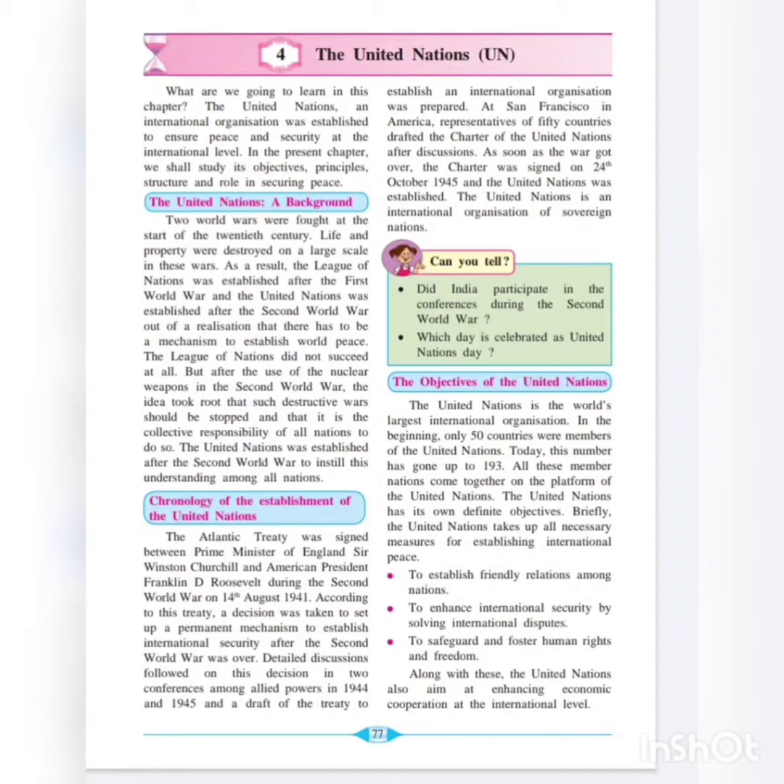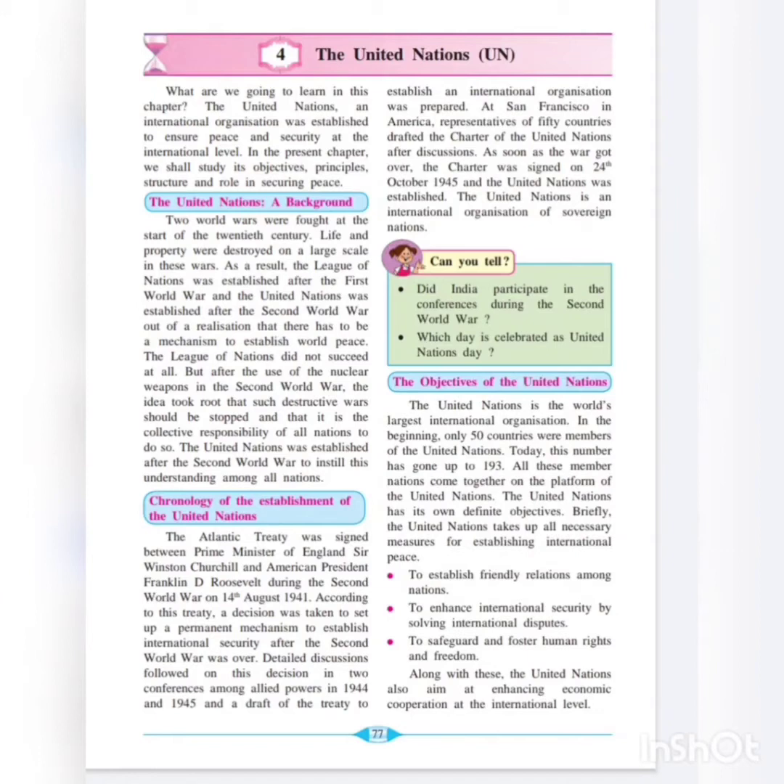Next we are going to study the chronology of the establishment of the United Nations. The Atlantic Treaty was signed between the Prime Minister of England, Sir Winston Churchill, and the American President Franklin D. Roosevelt during the Second World War, on 14th August 1941. So the Atlantic Treaty was signed between the Prime Minister of England and the President of America at the time when the World War was going on, that is, on 14th August 1941.